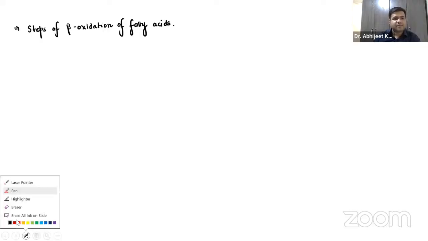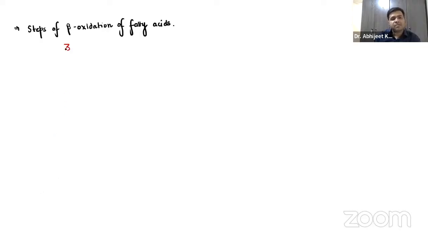Now, guys, let us start one by one. What are the three basic steps? There are three basic steps for beta oxidation. The very first one is activation of the fatty acid.